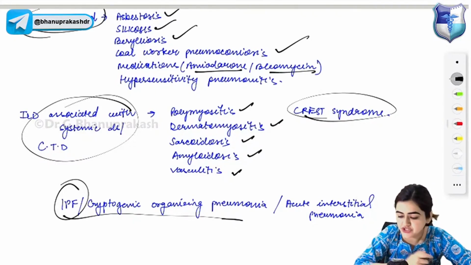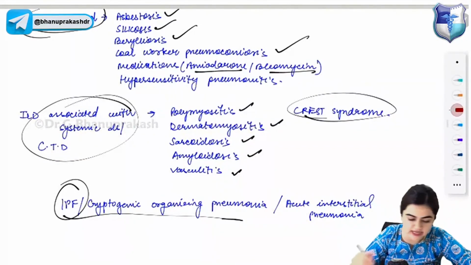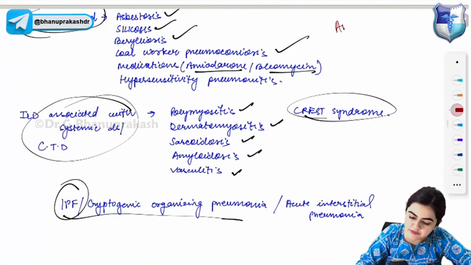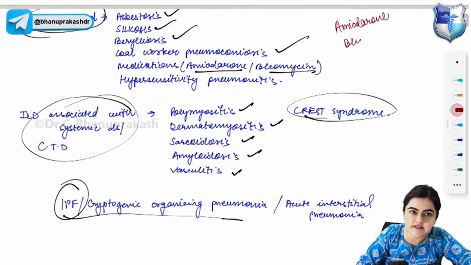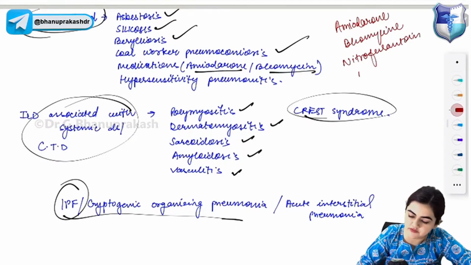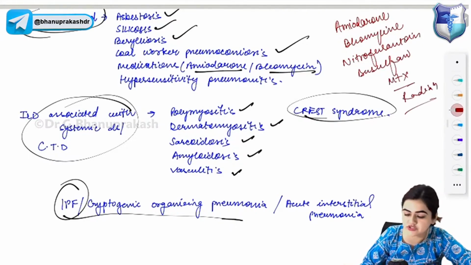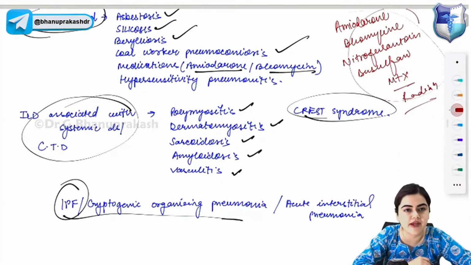Now, there are some medications which can lead to interstitial lung diseases. Can you name them? These include amiodarone, bleomycin, nitrofurantoin, busulfan, methotrexate, then radiation and long-term oxygen concentration. This can cause pulmonary fibrosis and result in interstitial lung disease.